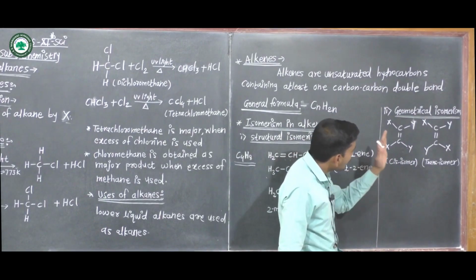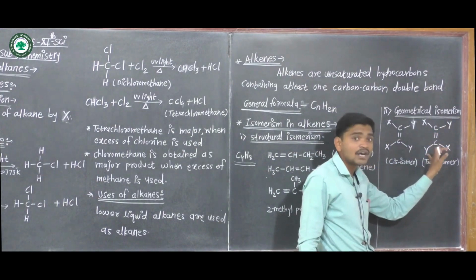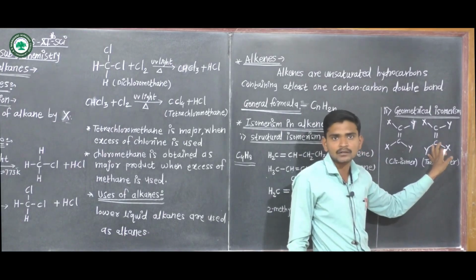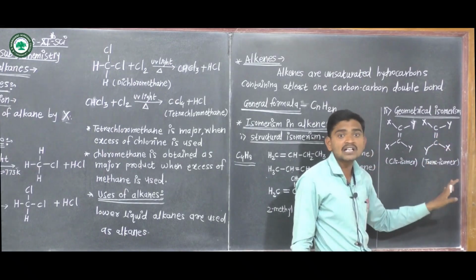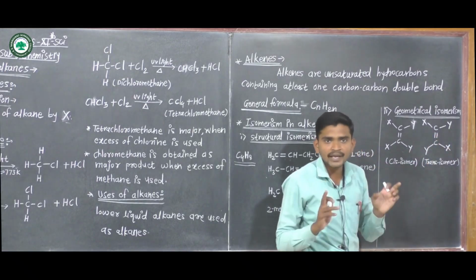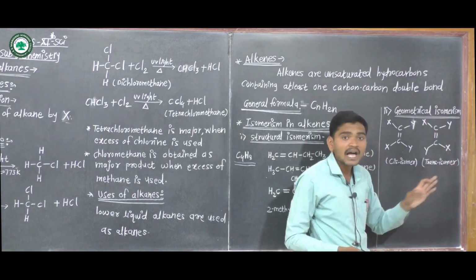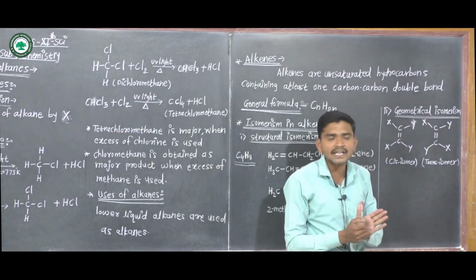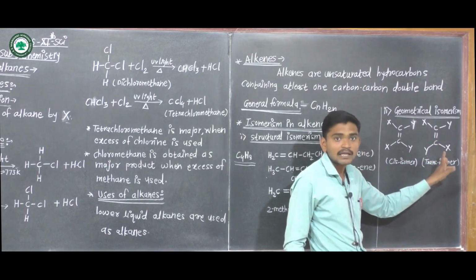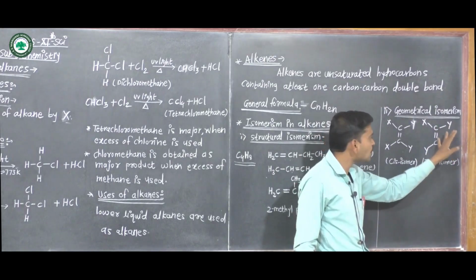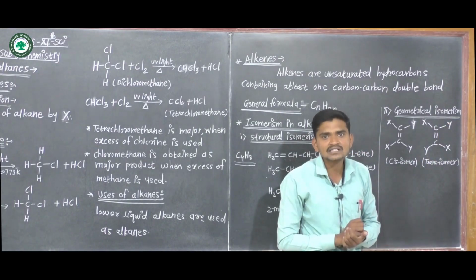And when the same group lies on the opposite side of the double bonded carbon atom, then this isomer is called a trans isomer. This is called the trans isomer.